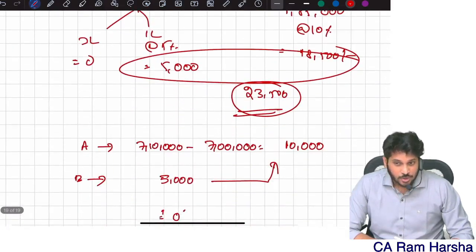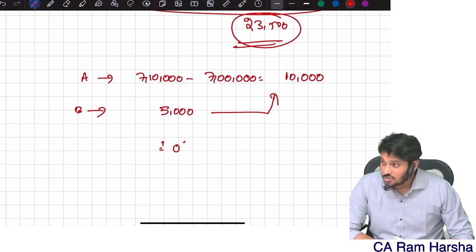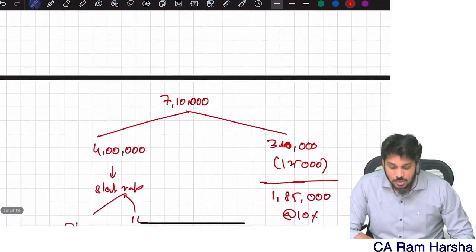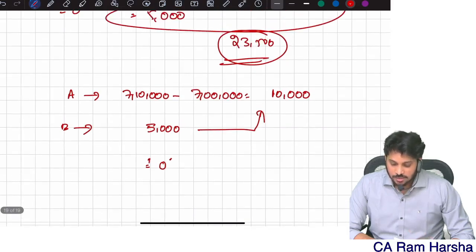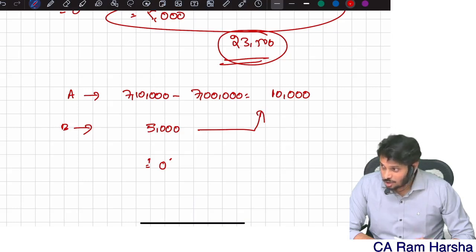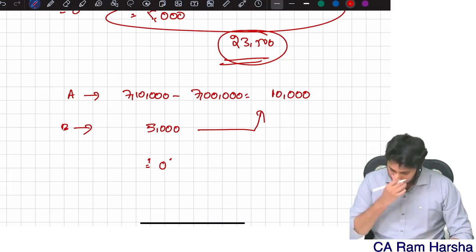Because when you are computing rebate, you should never consider 112A tax. Wait, I will clarify. I know all your possible questions. Fine. Step A: 7,10,000 minus 7 lakhs is equal to 10,000. Step B: tax on total income means normal income. On normal income, how much tax did we get? 5,000. Is B more than A? No. Therefore, technically speaking, rebate is 0.